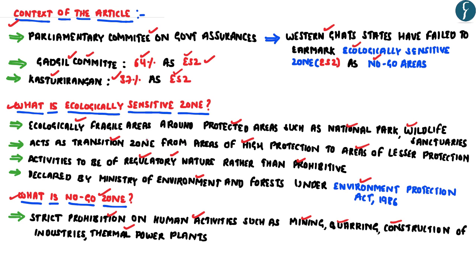So one basic difference between the ecologically sensitive zone and the no-go zone is that most of the activities in the ecologically sensitive zone are of regulatory nature, whereas the activities in the no-go zone are prohibitive, where there is complete restriction on carrying out any kind of human activities that can have an adverse impact on the biodiversity.